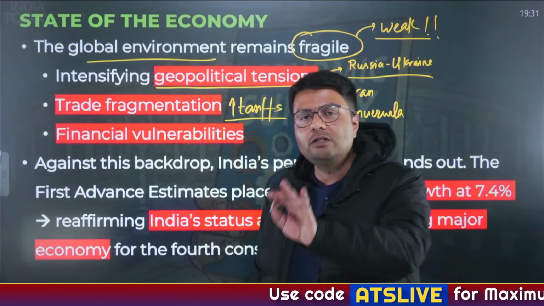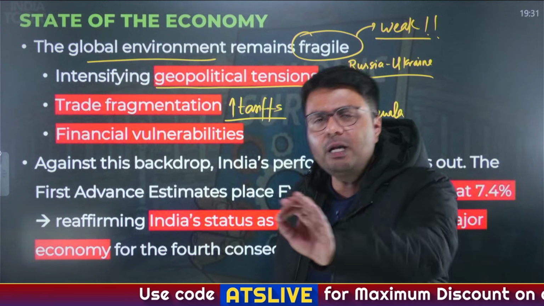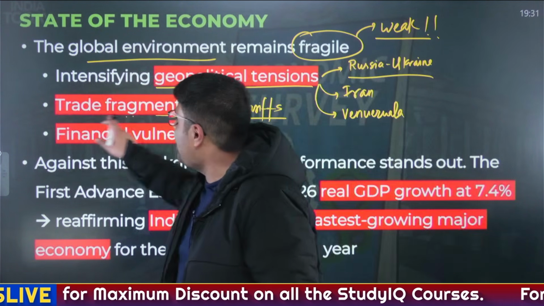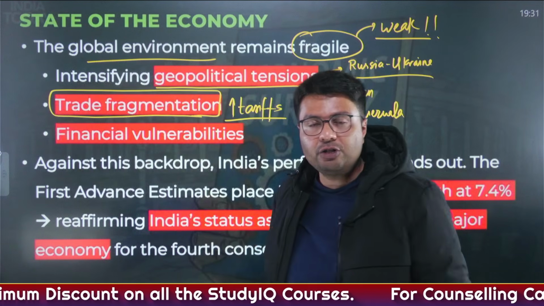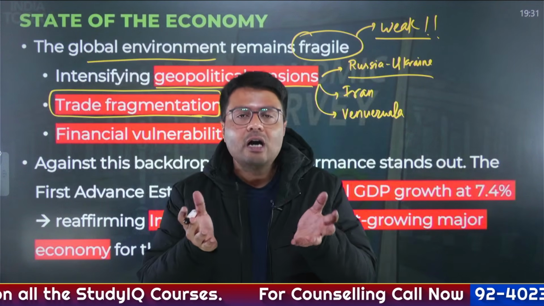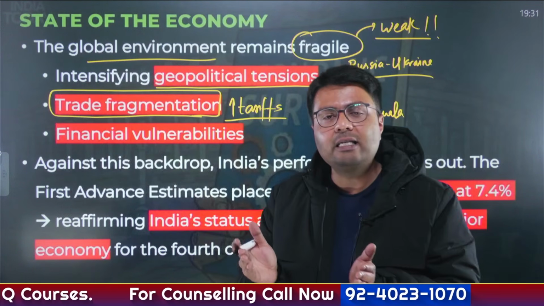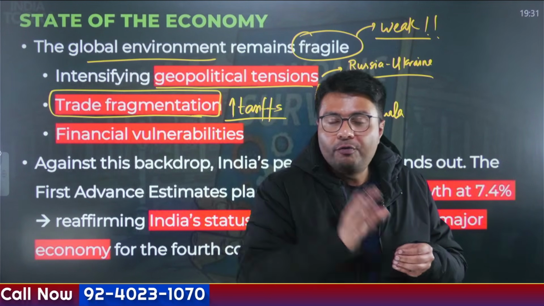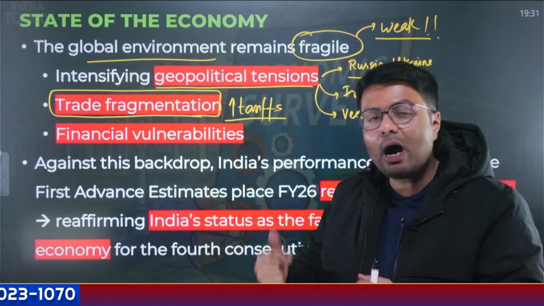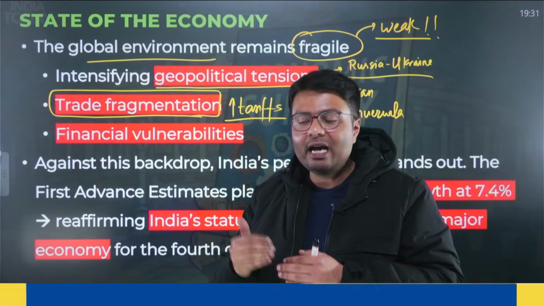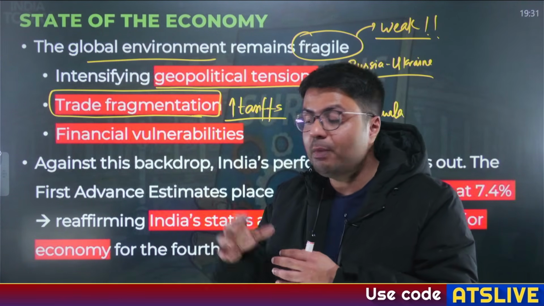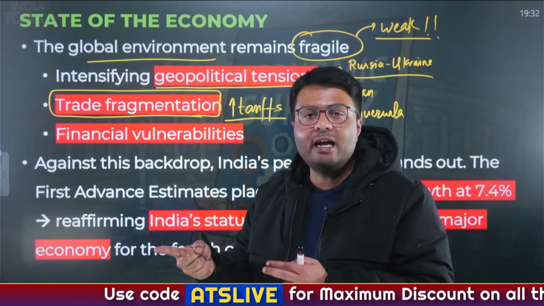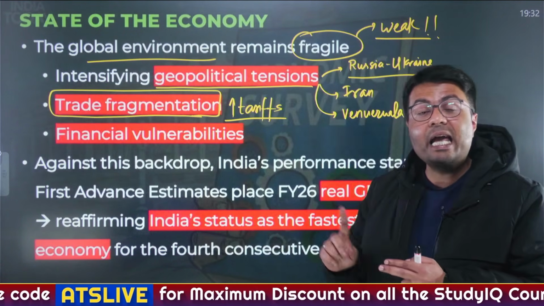So because of this imposition of tariff, which has also been imposed on Indian goods that are exported to US, this has created a trend of trade fragmentation. So when economy across the globe was globalized, this has broke that trend into a more fragmented economy, which you can understand as to how even the government of India is looking to sign free trade agreements with its important partners like European Union, like United Arab Emirates, like Australia, like New Zealand.